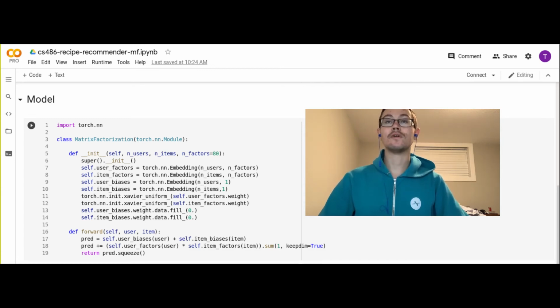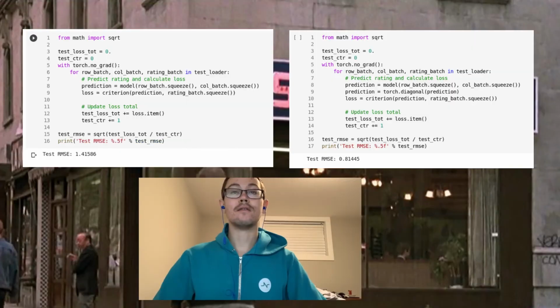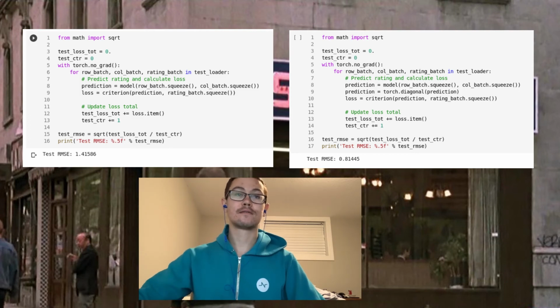What we found was our model outperformed basic matrix factorization by quite a bit in terms of root mean squared error. The root mean square error of our model ended up being 0.814, and the root mean square error of the regular matrix factorization model was 1.416.